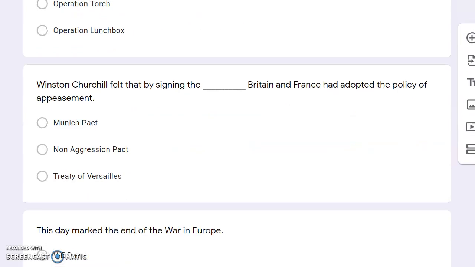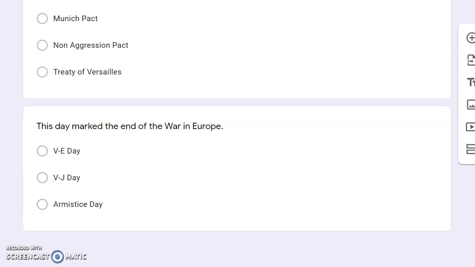Winston Churchill felt that by signing the blank, Britain and France had adopted the policy of appeasement. The Munich Pact, Non-Aggression Pact, Treaty of Versailles. And the last one, this day marked the end of the war in Europe. VE Day, VJ Day, or Armistice Day? Check your answers and hit submit.